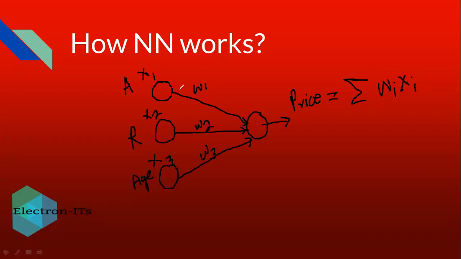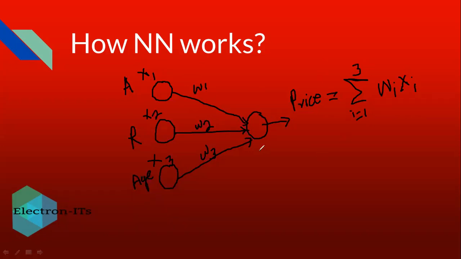Every time you have to multiply the weight with the corresponding input, and then sum all these products. This is one product, W1 into X1. The second product will be W2 into X2. The third product will be W3 into X3. So we have to sum all these products to get the price. Since here only three inputs are used, the i value will go from 1 to 3.